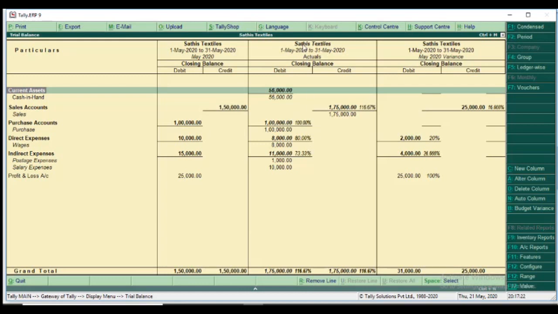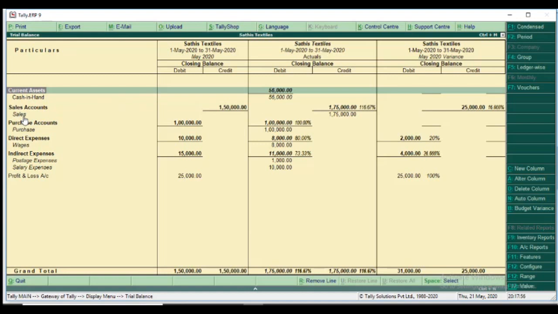And the actual column is the transaction made. Actual means the amount transacted. You see some percentage figure, yes, 100. We planned for purchase, we did the business, and actually also purchased 1 lakh, so it's 100%.